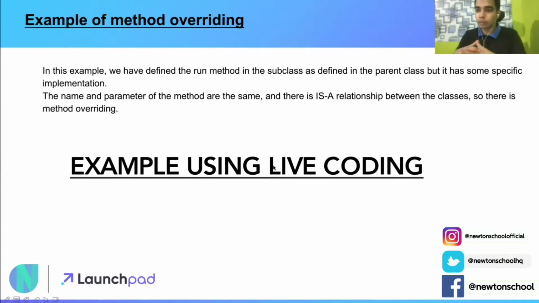Now let's see a program which uses method overriding, and how it looks different. In this example, we will define the method in the subclass as it is defined in the parent class, but with some specific implementation. The name and parameters of the method will be the same, and there will be an is-a relationship between the classes. That's why it will be a method override. Let's see the code for the same.